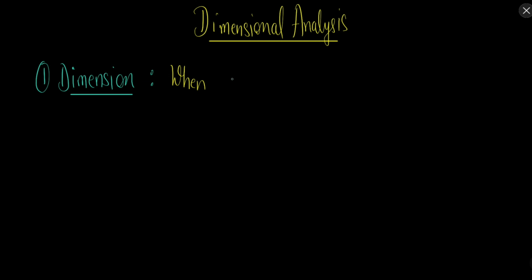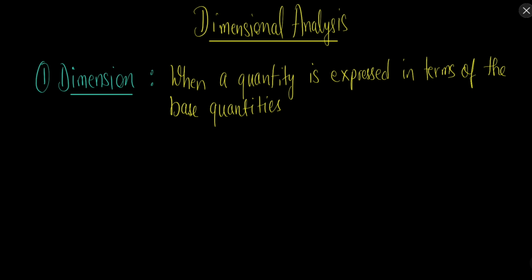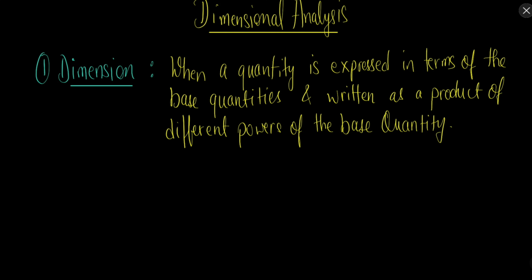So when a quantity is expressed in terms of the base quantities, then it is called the dimension of that quantity. I will make this clear using a few examples. So for example, let's say what is the formula of velocity, or let's say what is the formula of speed.